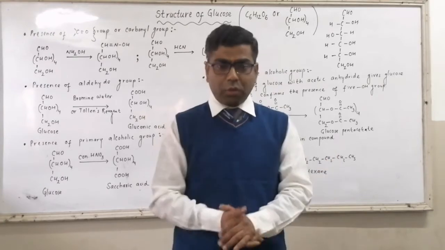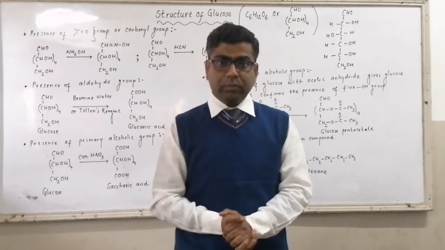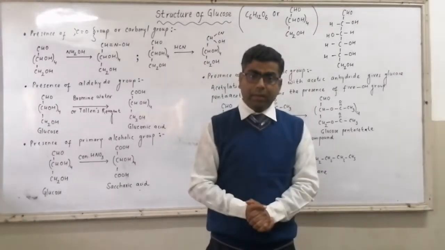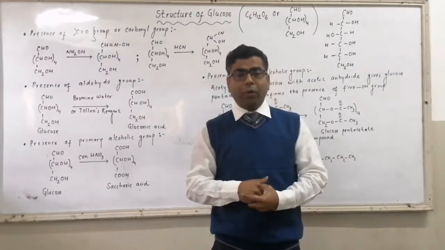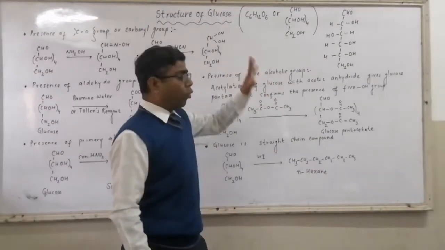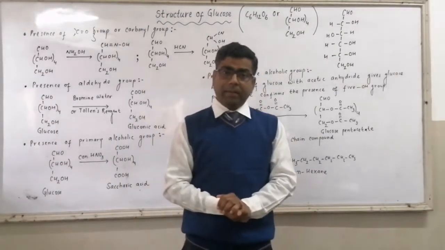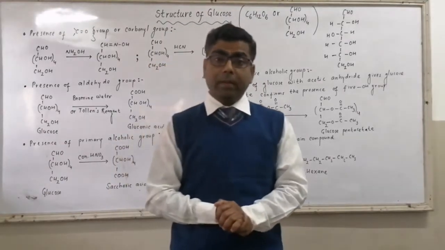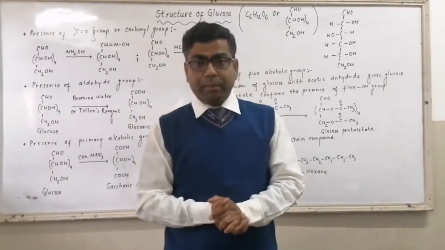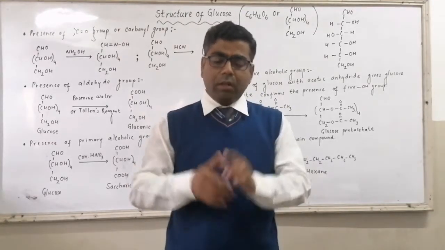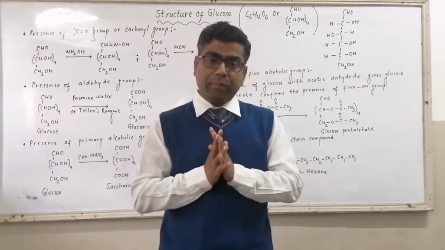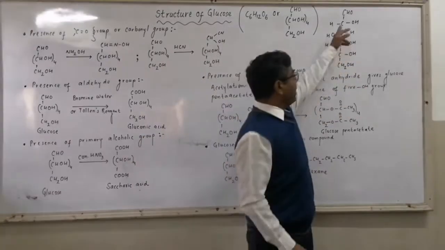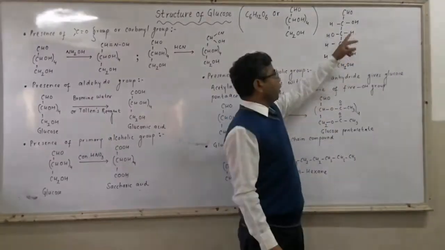Remember, it is also called dextrose. One more name for glucose is dextrose. Now, the molecular formula of glucose is C6H12O6. There are 6 carbon atoms in the glucose molecule. With 6 carbon atoms, glucose contains 1 CHO group and 5 OH groups.